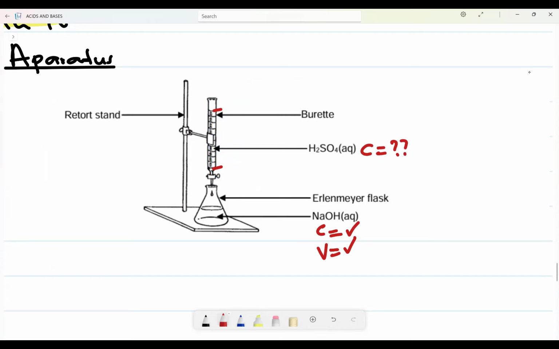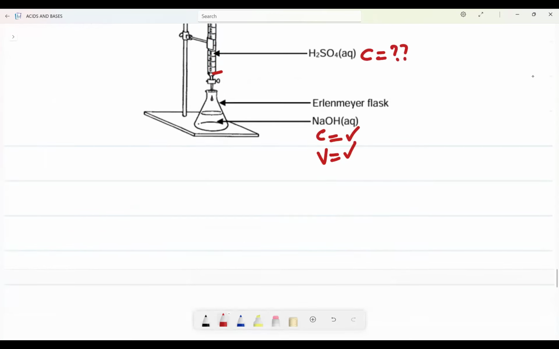So what will happen here is, on our Erlenmeyer flask, we'll have a known concentration. So here, inside here, we have a standard solution. The standard solution will be on the Erlenmeyer flask. Now, what is a standard solution? Let us be in the position of defining what is a standard solution.